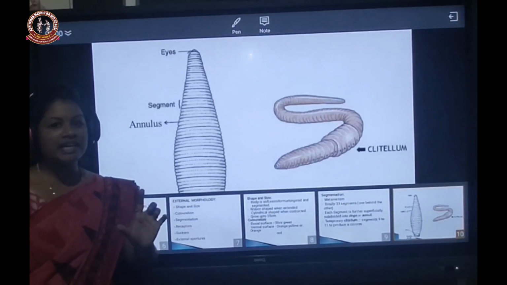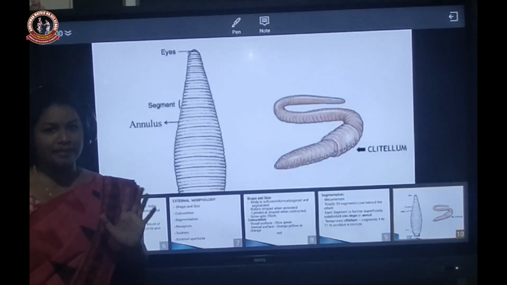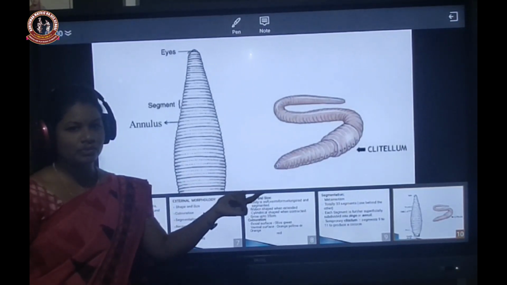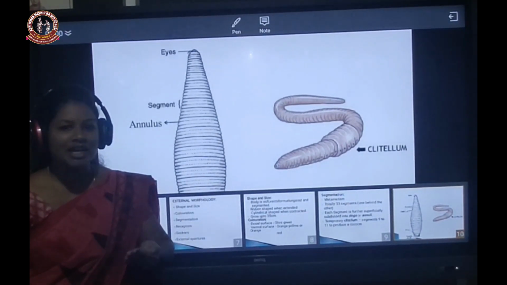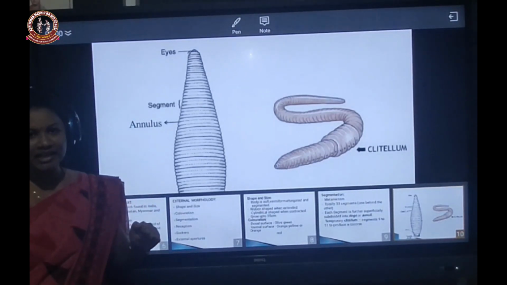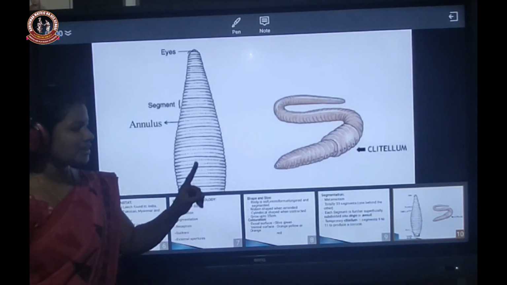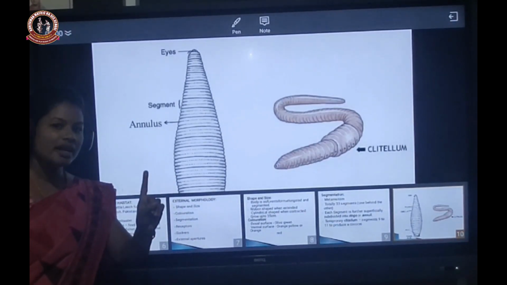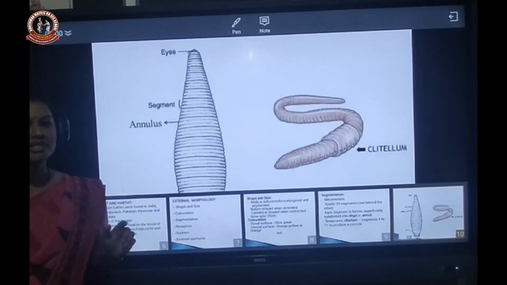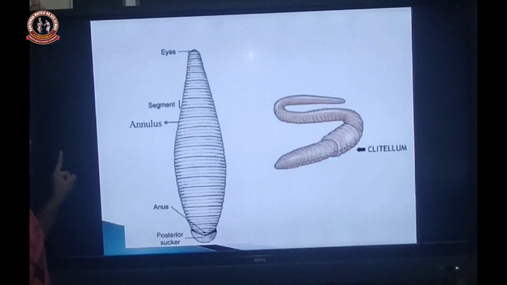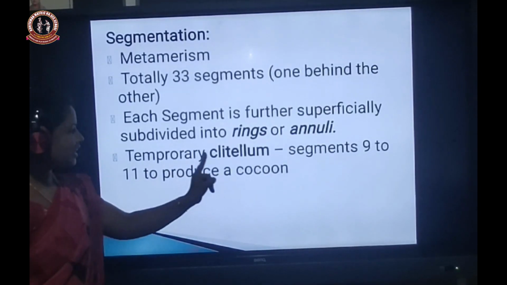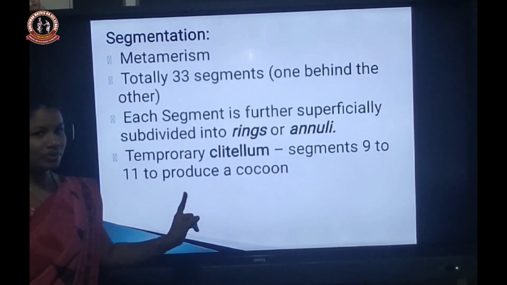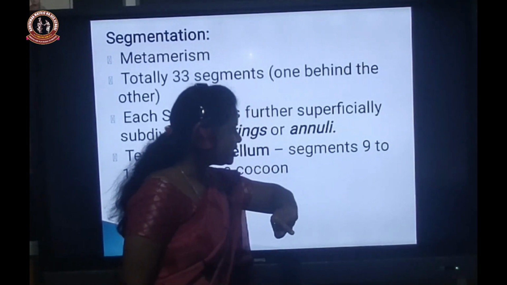Because only at the breeding season, the reproductive time, it will form to produce the cocoons for the young ones. So it is not permanent, it is temporary. Where is it present? At the 9th to 11th segments. What is the purpose? To produce a cocoon at the breeding season.